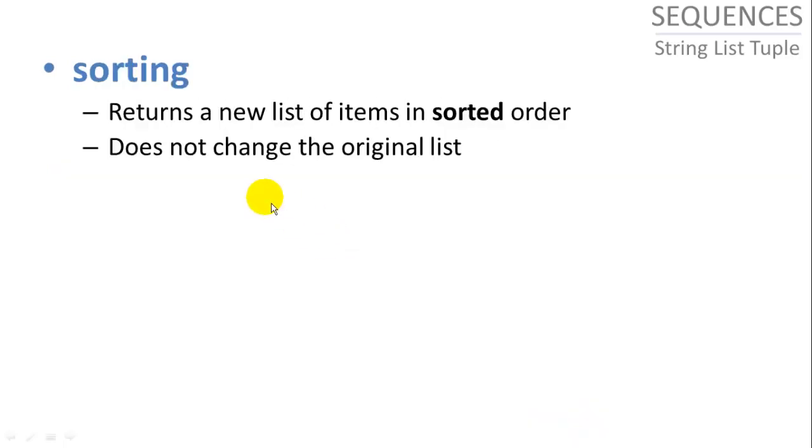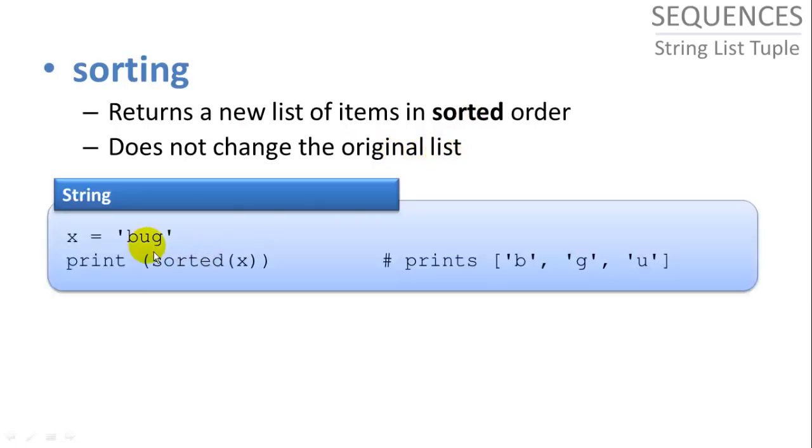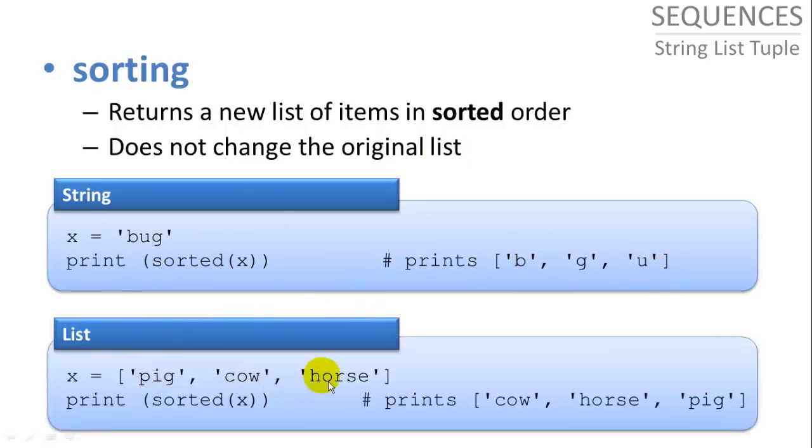We can sort the items of the list. This sorted function actually returns a new list without changing the original list. It returns a new list in sorted order. So sorted of bug will return the letters of bug in a list in sorted order, b, g, u. And our list pig, cow, horse, if we call sorted of x, it's going to return cow, horse, pig. And mind you, the original x is still unchanged.